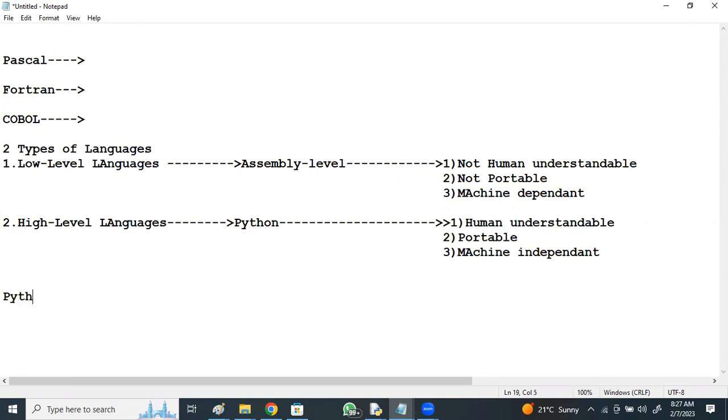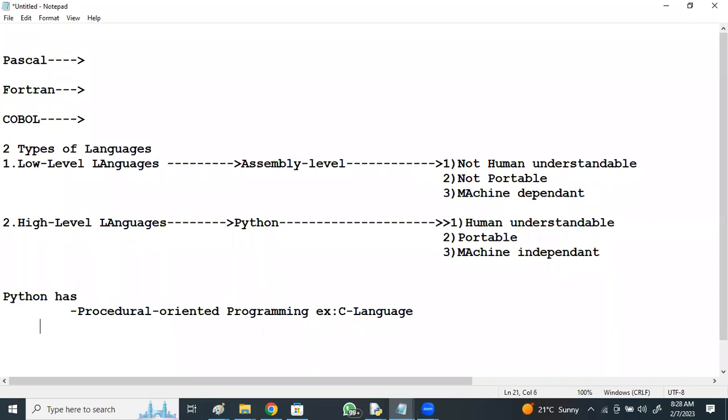Python has procedural oriented programming features, example like C language.